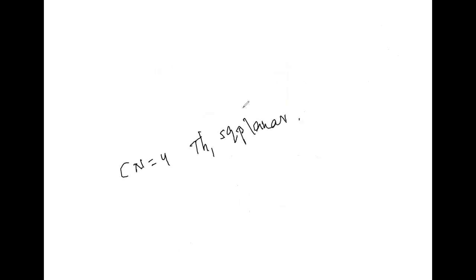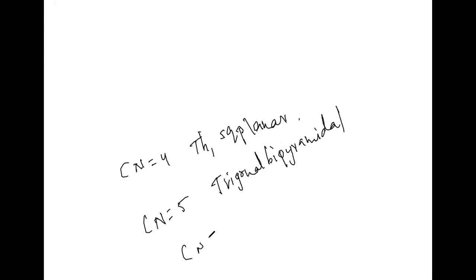Coordination number 5 means trigonal bipyramidal complexes. Whereas for coordination number 6, we can expect octahedral complexes.